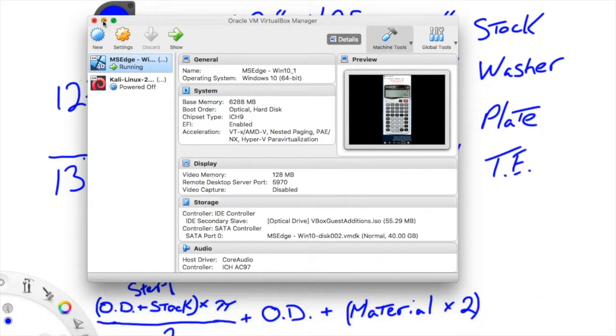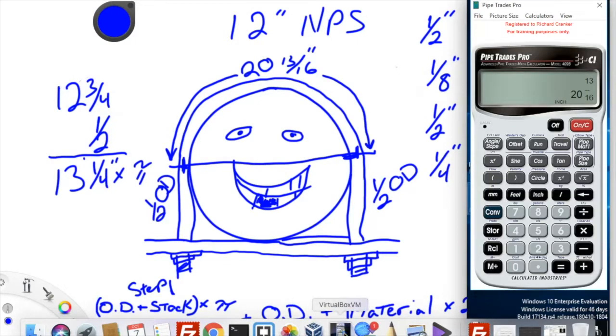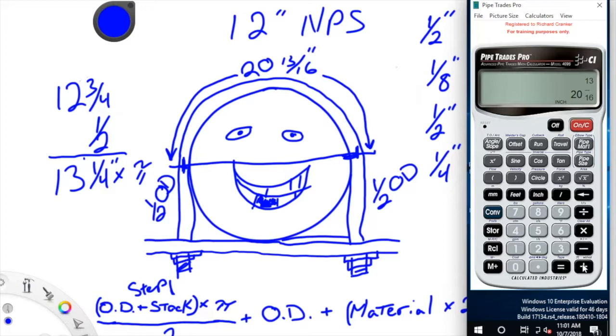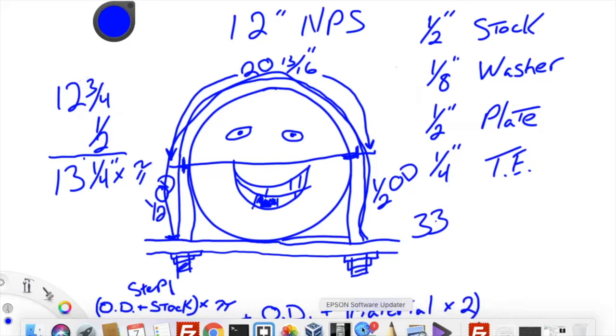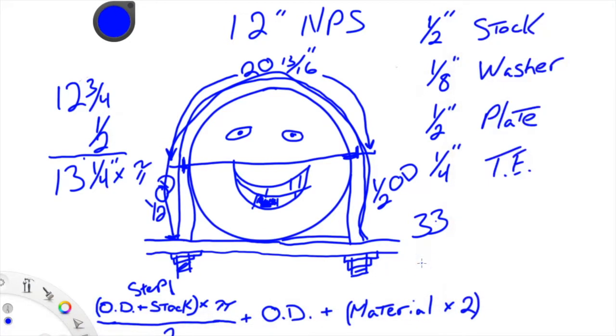Plus 12 inch and 3/4 equals 33 9/16. So now from plate all the way around to plate is 33 9/16.